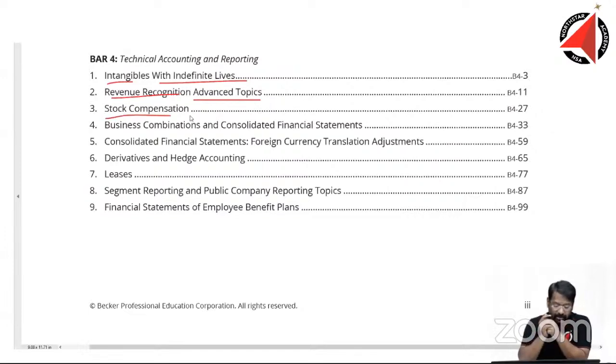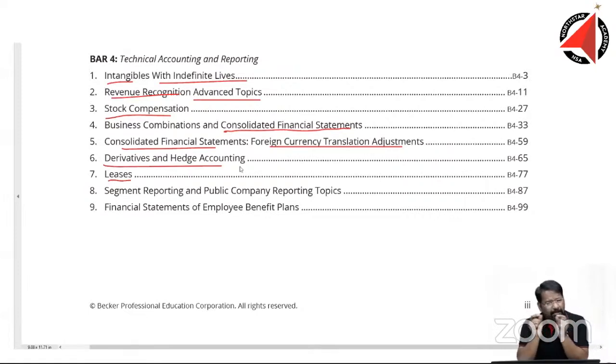Stock compensation. Business combinations and consolidated financial statements. Consolidated financial statements we have in the FAR syllabus, mandatory. I'm sure we are all going to study that. Foreign currency translation adjustment, again it is there in the FAR. Something more we are going to study here. Then leases is there in the FAR syllabus already. Derivatives and hedge accounting.